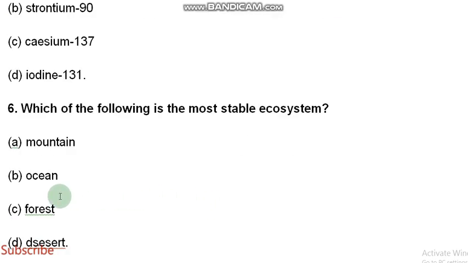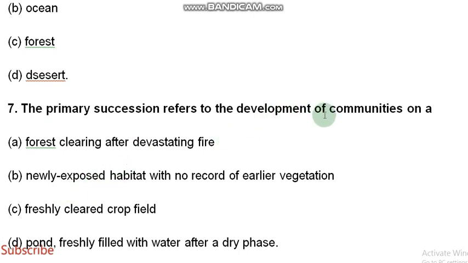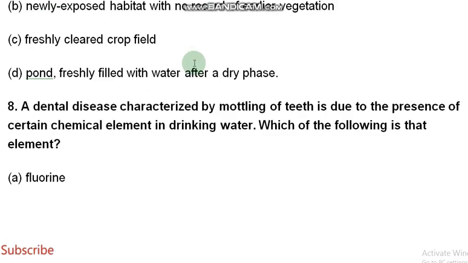That is the ocean ecosystem. Primary succession refers to development of communities on newly exposed habitat with no record of earlier vegetation, which is the correct option. Now, a dental disease characterized by mottling of teeth is due to the presence of a certain chemical element in drinking water. Which of the following is that element?